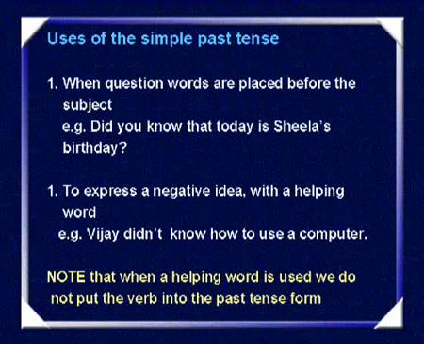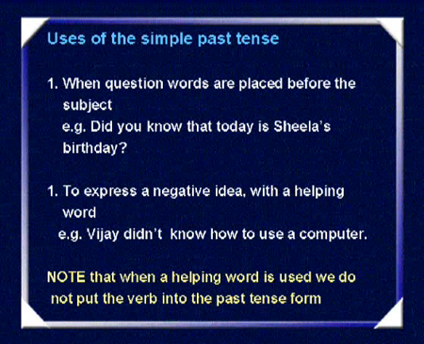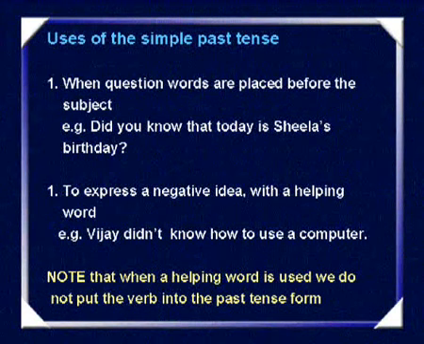For example, "Did you know that today is Sheila's birthday?" We also use this form to express a negative idea with a helping word. Vijay didn't know how to use a computer. Many of us make a mistake when using this form.